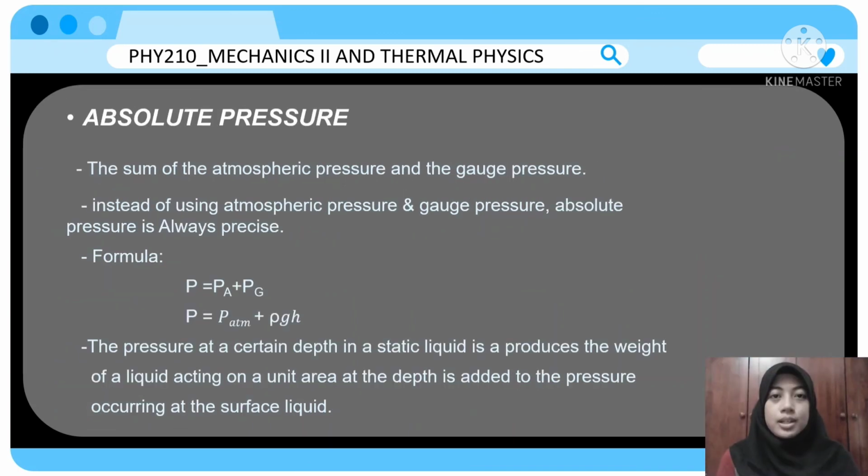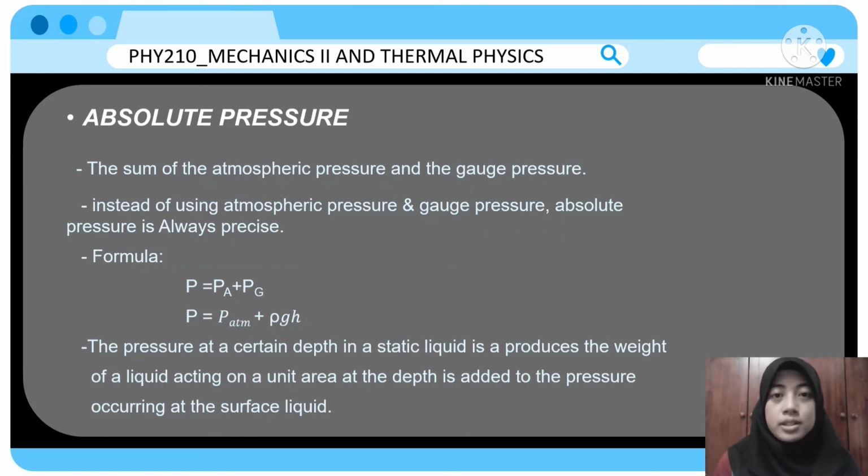The third way to measure the pressure is using absolute pressure. Absolute pressure is the sum of the atmospheric pressure and the gauge pressure. Compared to atmospheric pressure and gauge pressure, absolute pressure is more precise.